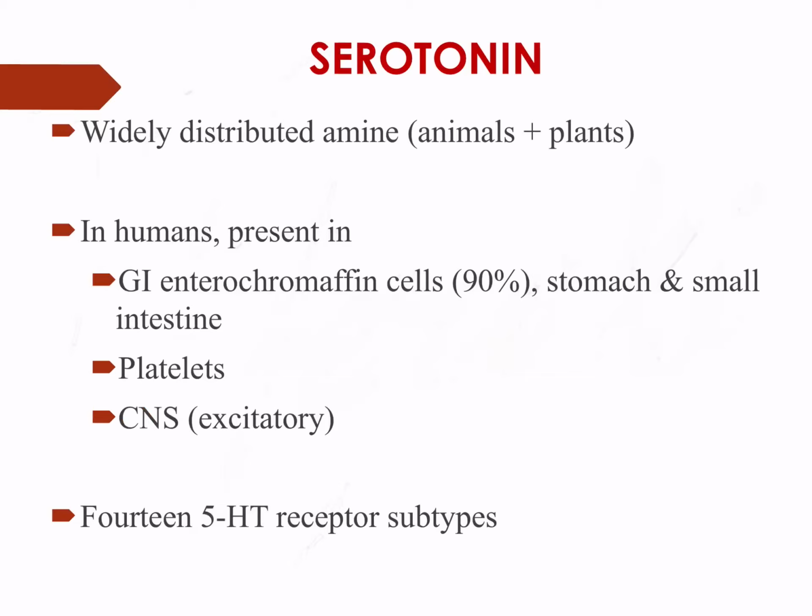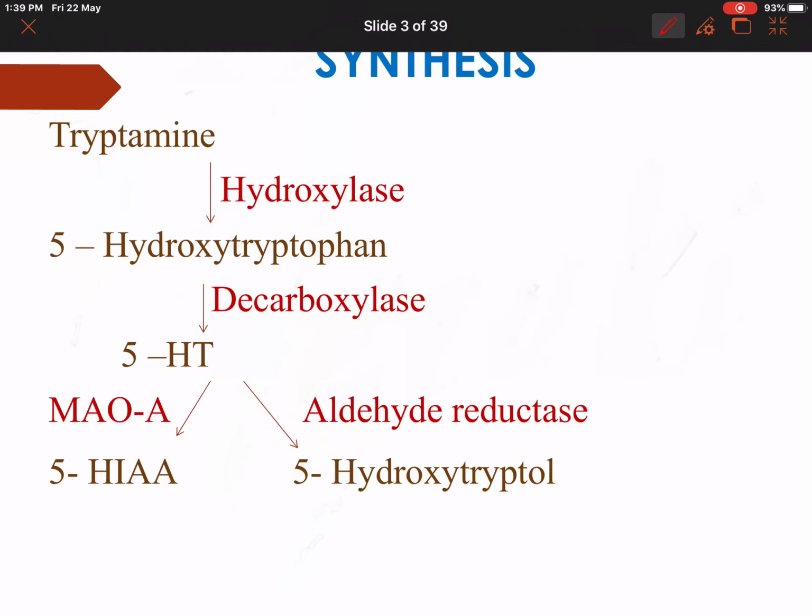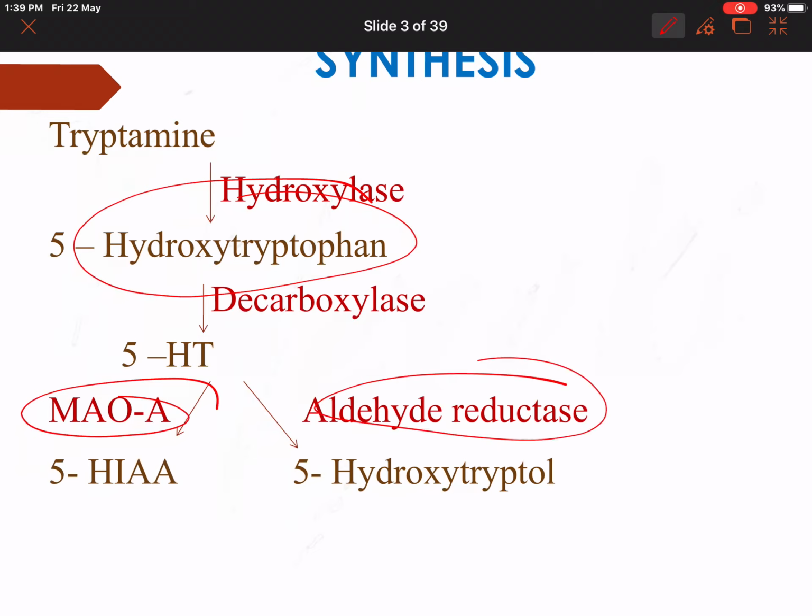What is serotonin? Serotonin is an amine derivative. It is present in many of the human cells like the GI cells, platelets and in the CNS. Serotonin is synthesized from 5-hydroxytryptophan. It is metabolized by MAO-A and aldehyde reductase. MAO-A is going to produce 5-HIAA.